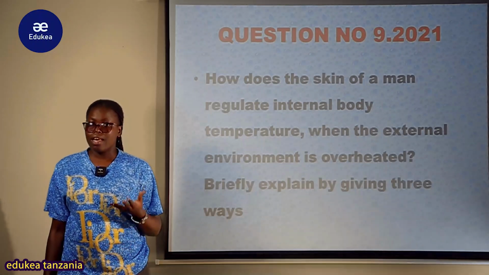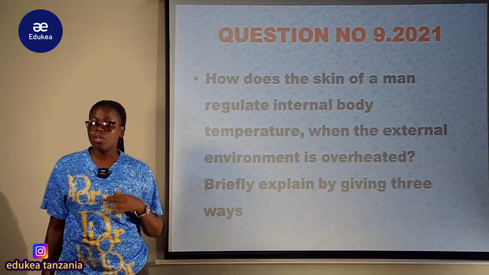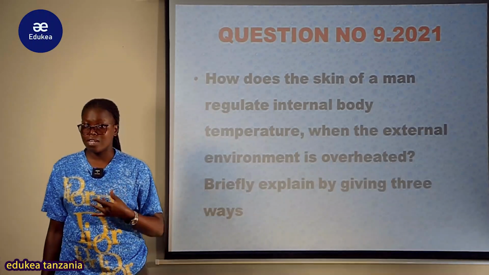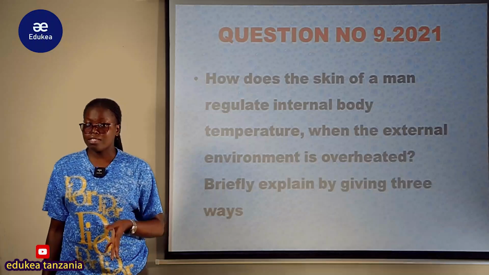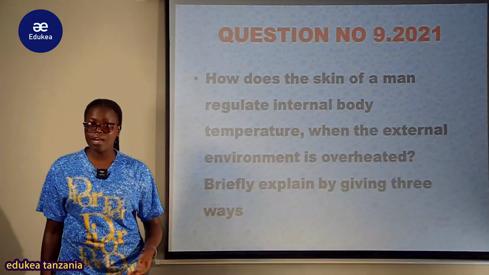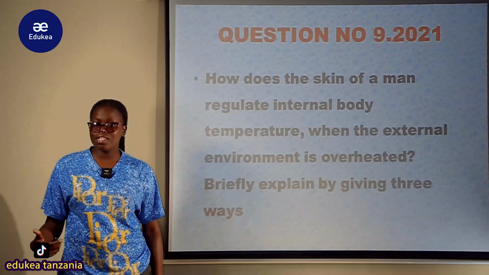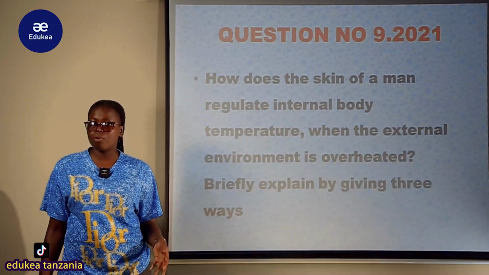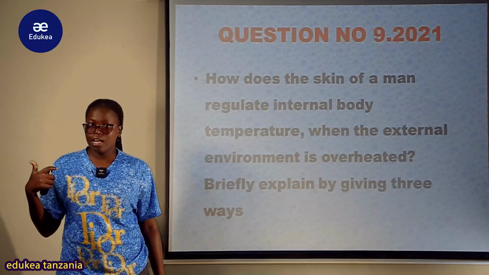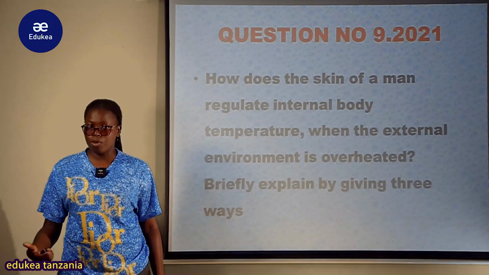While poikilotherms are organisms whose body temperature tends to vary with the surrounding temperature. Examples are reptiles and amphibians, which suffer from freezing in cold temperature and overheating in high temperature.